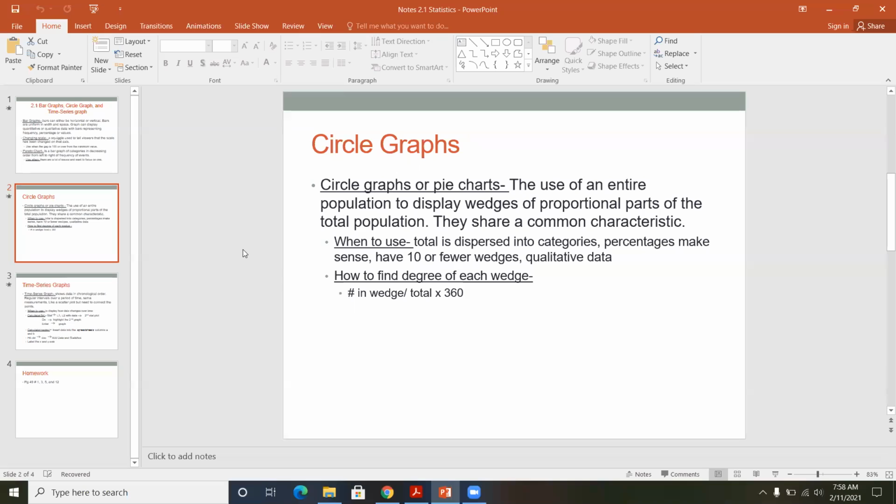Important thing to note, when to use it is when you are dispersing your information into categories. So each of them have to have some sort of label, and percentages make sense. And usually you want 10 or fewer wedges. Nothing looks worse in a circle graph, other than it not being a circle, is when you have like 50 different wedges. It loses its effectiveness.